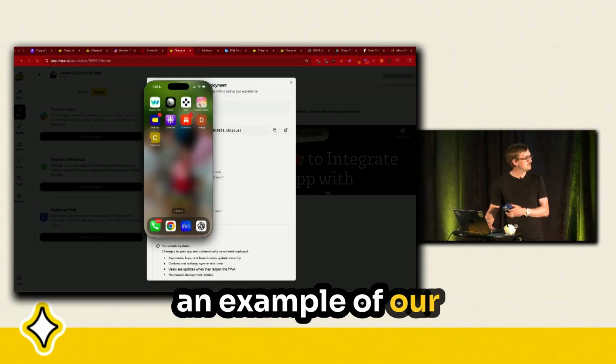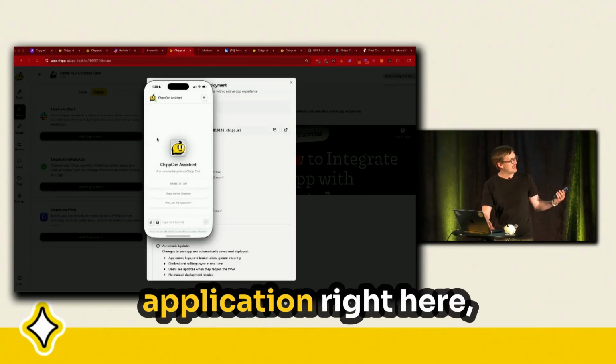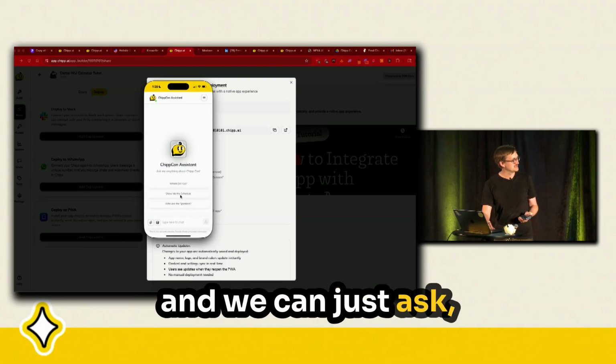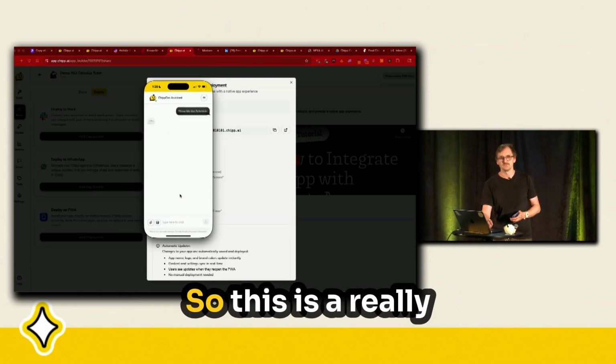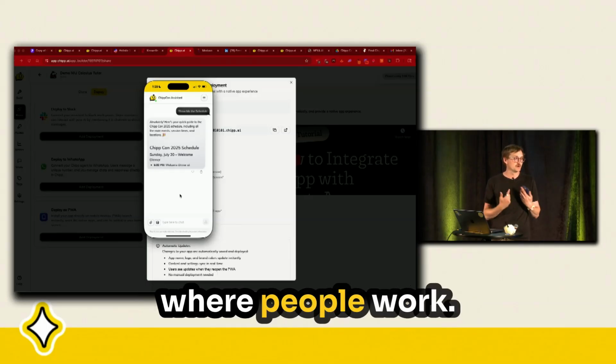All right, so here's an example of our ChippCon app, right? And I can just click right on that. It opens up the application right here, and we can just ask for the schedule for today's ChippCon. So this is a really smooth way to bring your Chipp chats onto where people work.